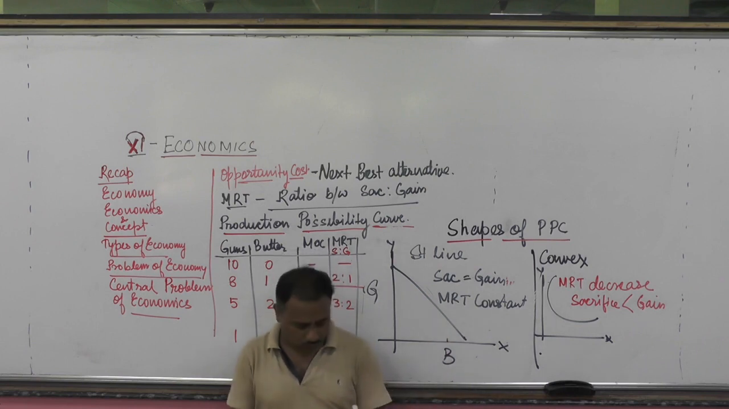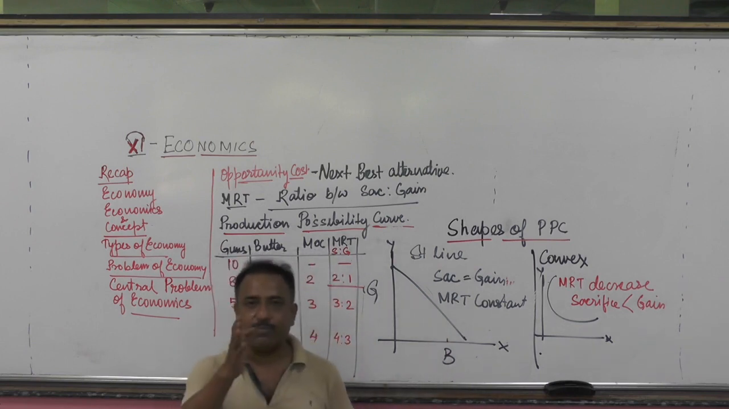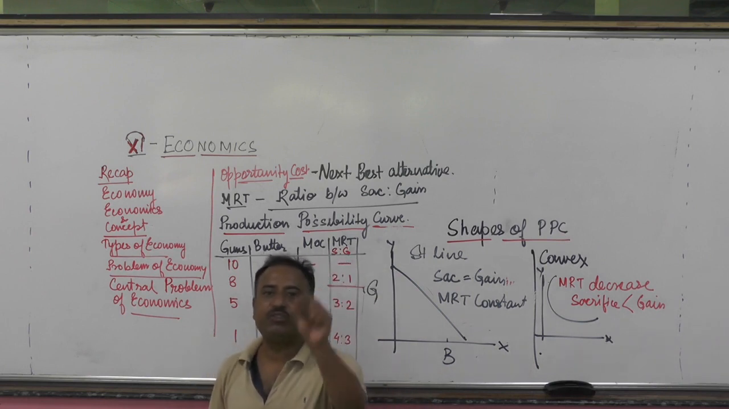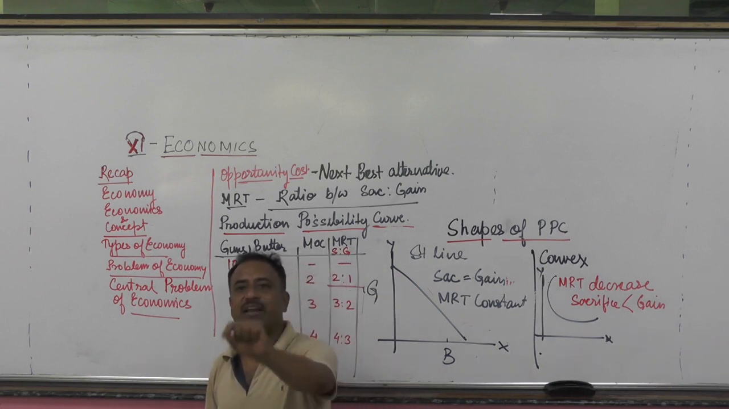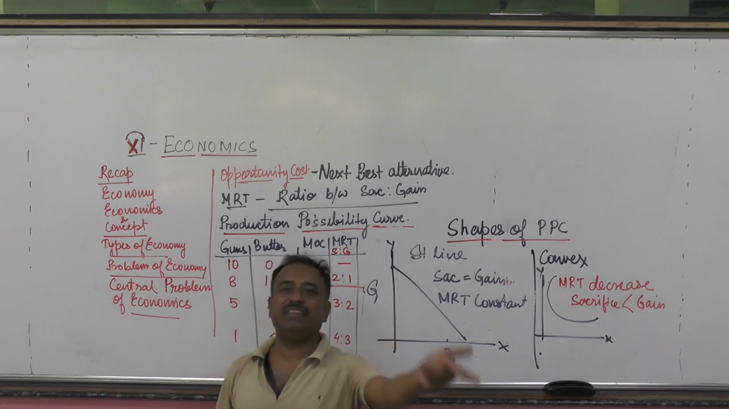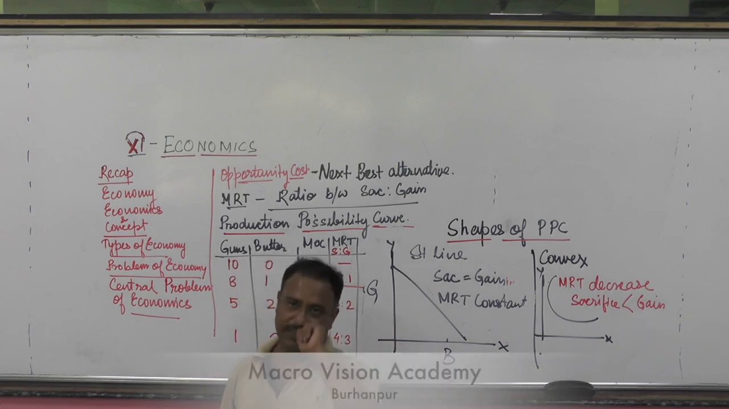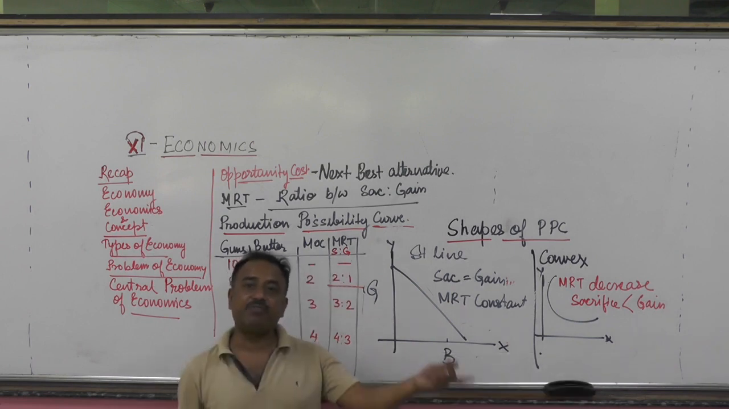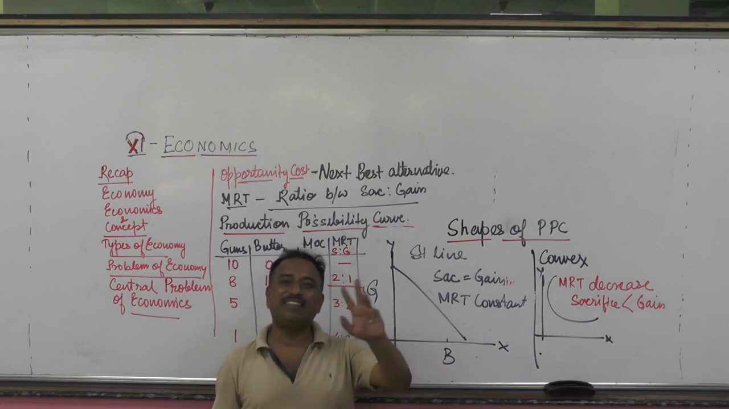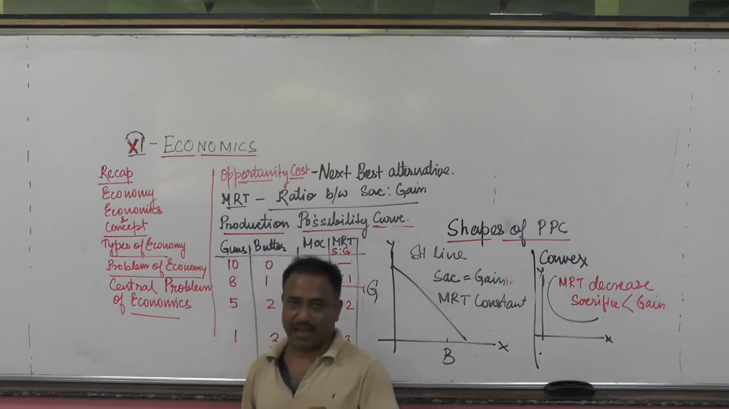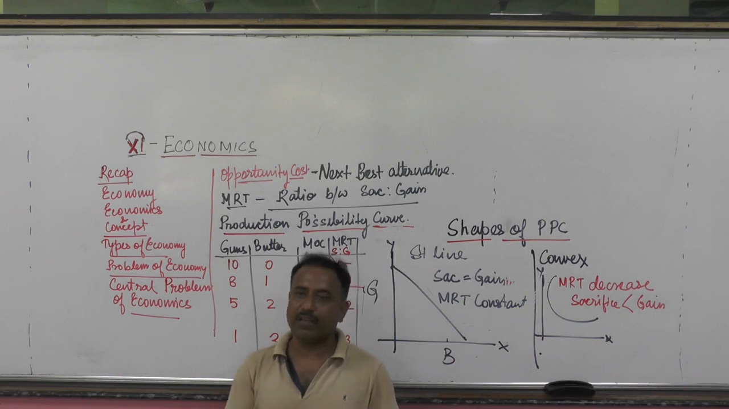So what we learned today: what is PPC curve? Production possibility curve. It shows the different combinations of producing two commodities within limited resources. Can I make you understand? Next part is what are the shapes of PPC curve? There are 3 shapes of PPC curve. First one is the concave. As I told you, concave.